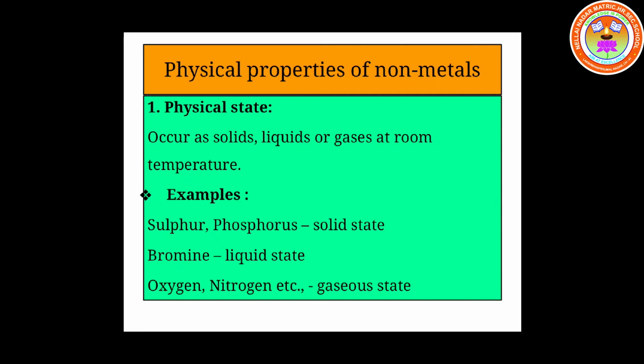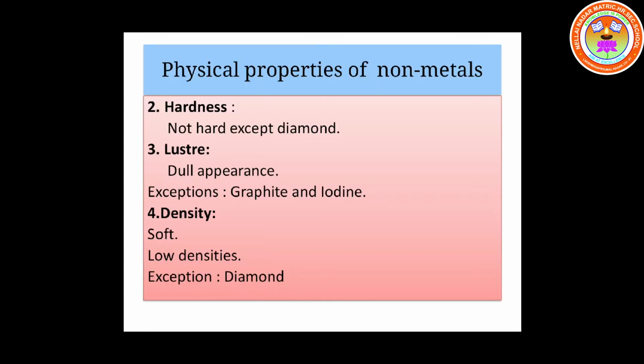Oxygen and nitrogen are the non-metals which exist as gases at room temperature. Is it okay, children? Yes.